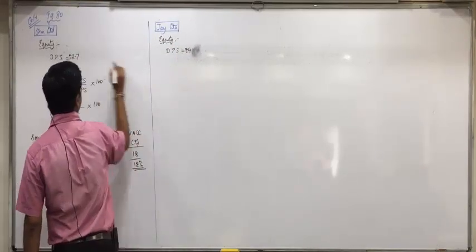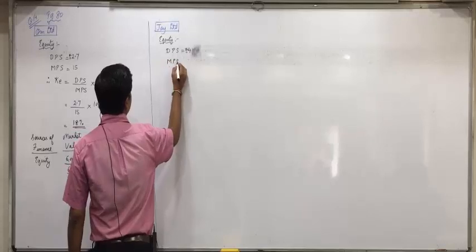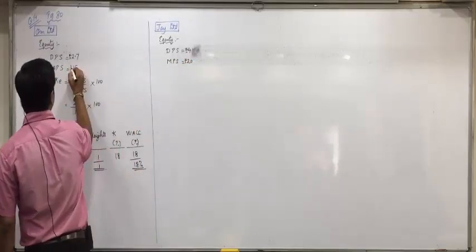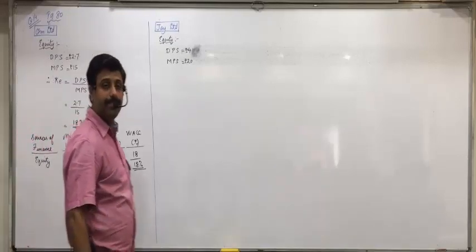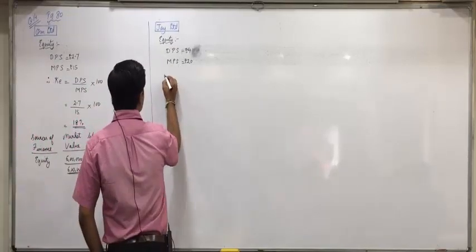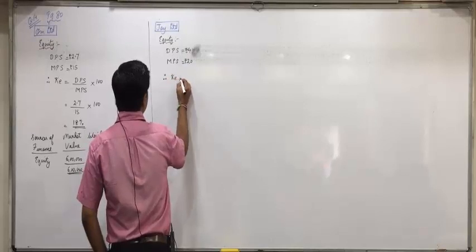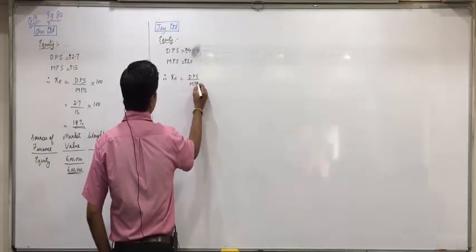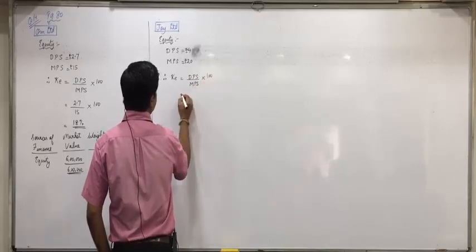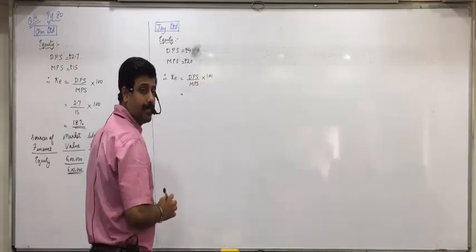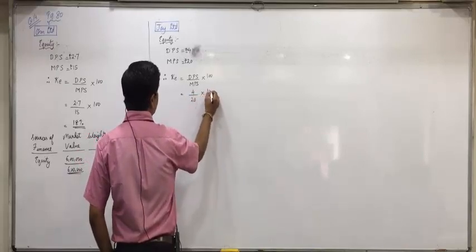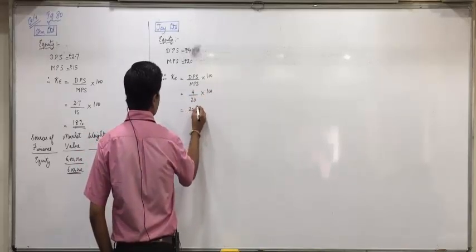Then MPS, all of you can find is 20. Further, KE is equal to DPS upon MPS into 100, 4 upon 20 into 100, 20%.